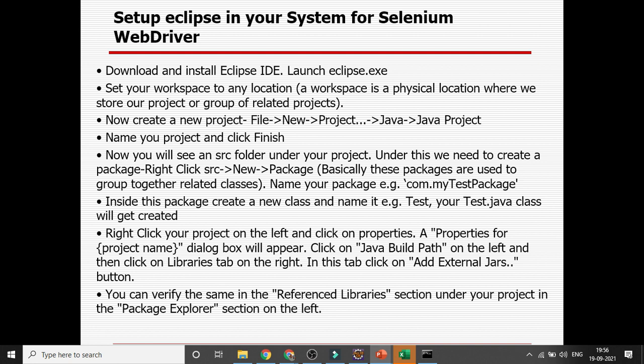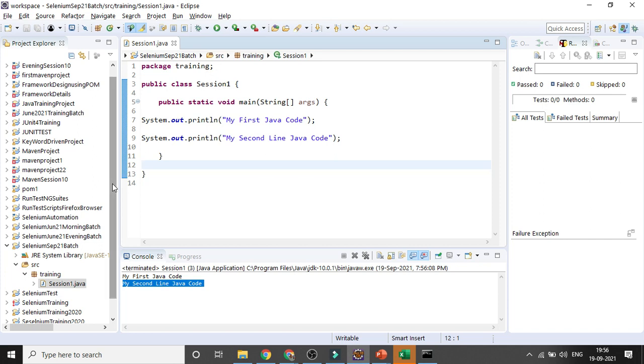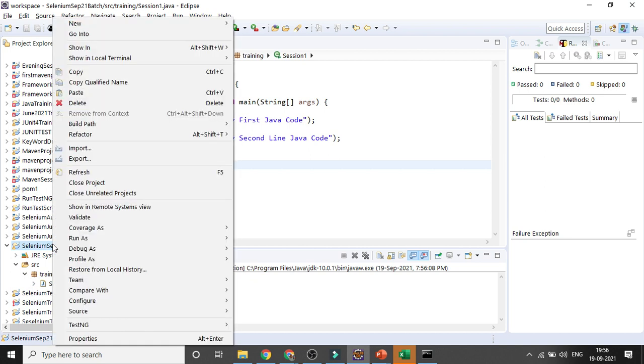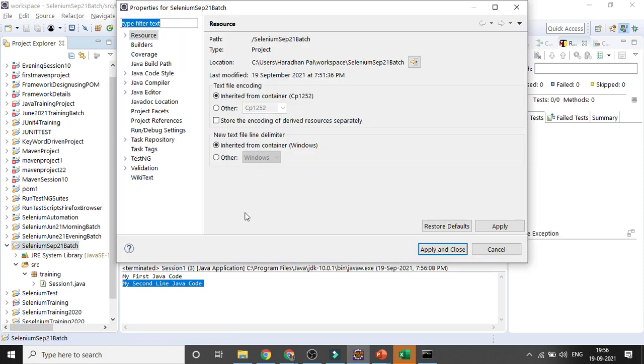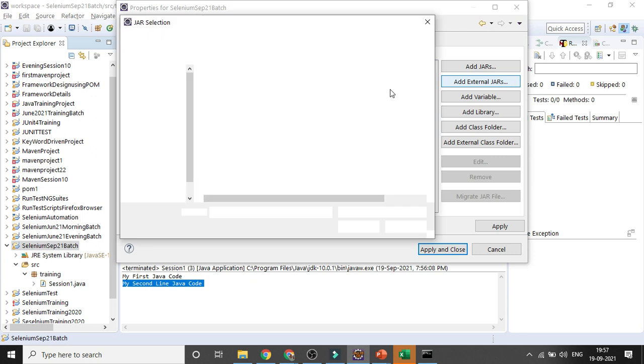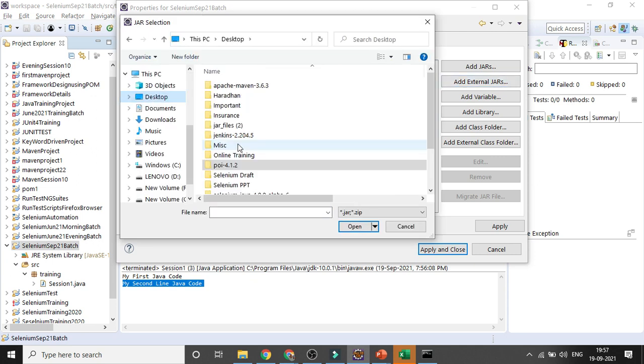So now you can see here only the JRE System Library is available. But if you right click on the project, you need to associate the jar file, which is the Selenium jar file. You need to go to Java Build Path, Libraries, Add External JARs, and then whatever jar file I have downloaded, I will be adding it. This is the jar file I have downloaded. You can click apply and close.